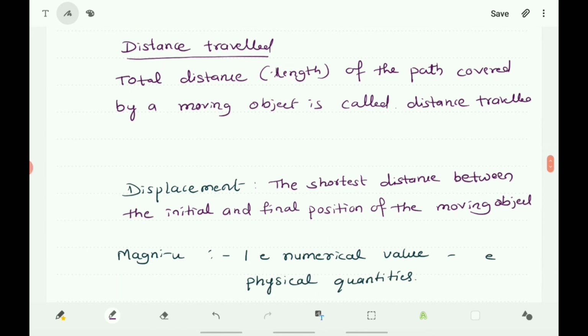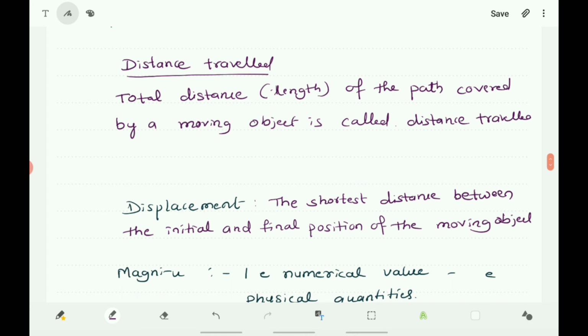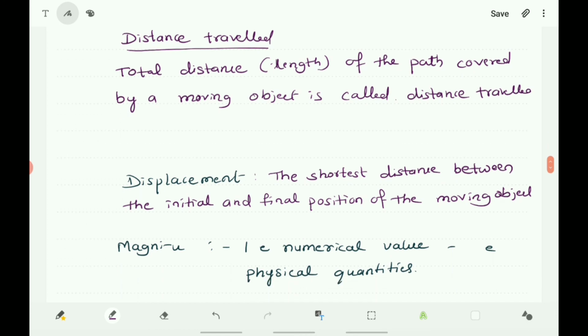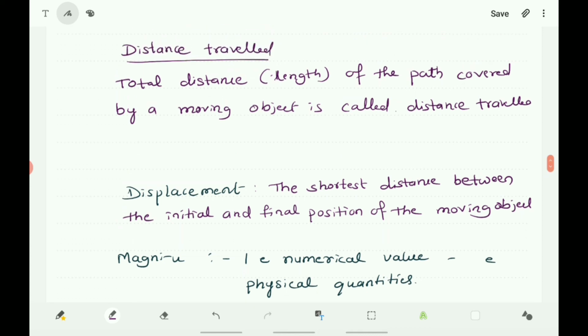The physical quantity which can be represented by only magnitude is called scalar quantity, and the physical quantity which must be represented by using both magnitude and direction is called vector quantity. So here distance travelled is a scalar quantity which can be represented by only using the magnitude, and displacement is a vector quantity which is represented by using both magnitude and direction.